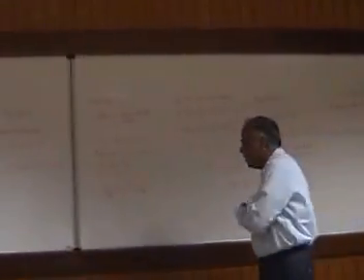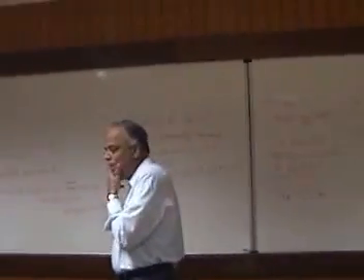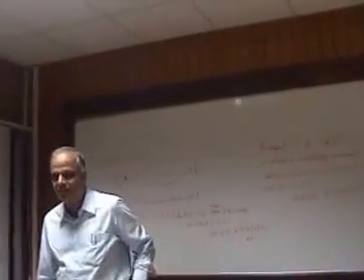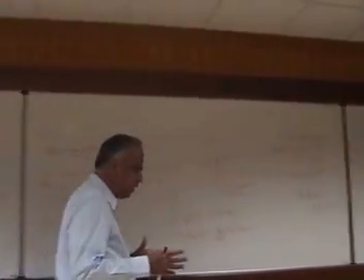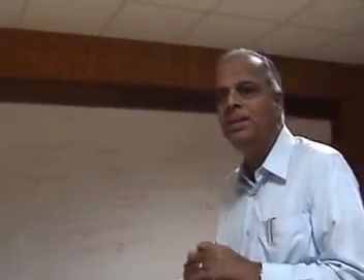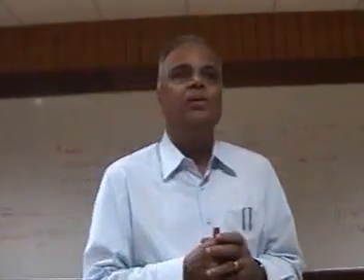So now, in the real line, I have the notion of compact sets. And we found that every closed and bounded set in the real line is a compact set. We also found that in a general metric space, it is not necessary that a closed and bounded set is compact.